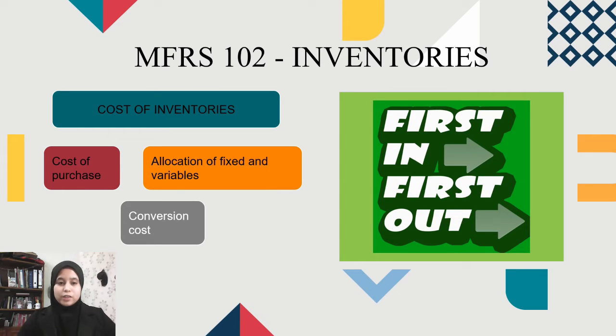The cost of inventories consists of three costs, which are the cost of purchase, the allocation of fixed and variable costs, and also conversion cost. Conversion costs are such as direct labor, direct materials, and so on. Bank Rakyat uses the first in first out method, which is FIFO, that is first produced, first out. So basically, at the end of the period, Bank Rakyat can know the most recent inventories that were purchased or produced.